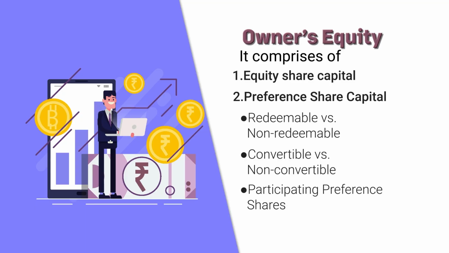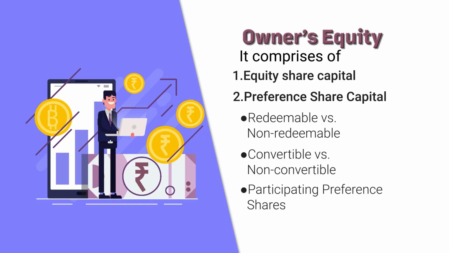But companies came out with the innovation, they made something called participating preference shares. That means such preference shares in which the company might pay a higher amount of dividend over and above the assured percentage only when the company has supernormal profits or a good amount of profit. Those conditions are specified at the time of issue of the preference shares, and according to that, preference shareholders can participate in the extra profit or supernormal profit of the organization.